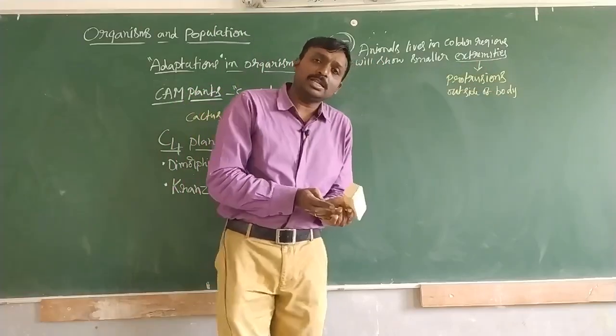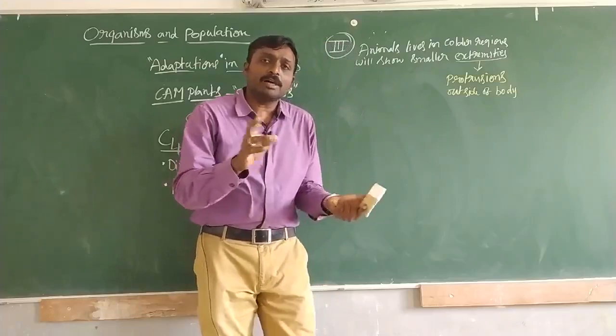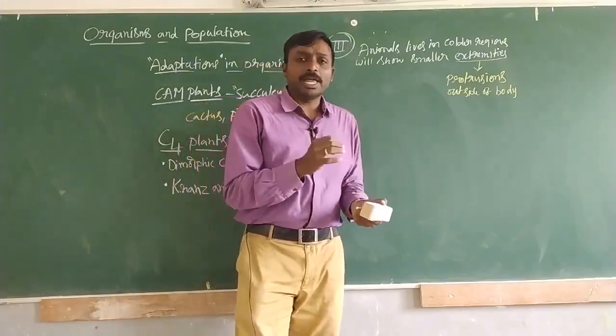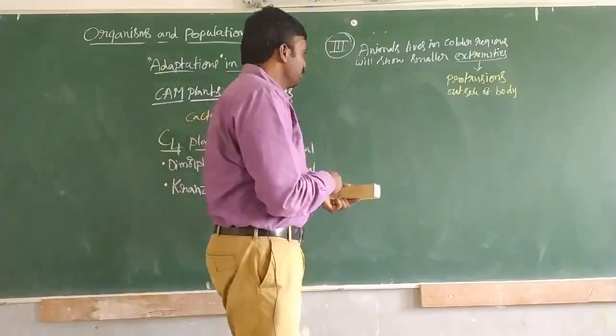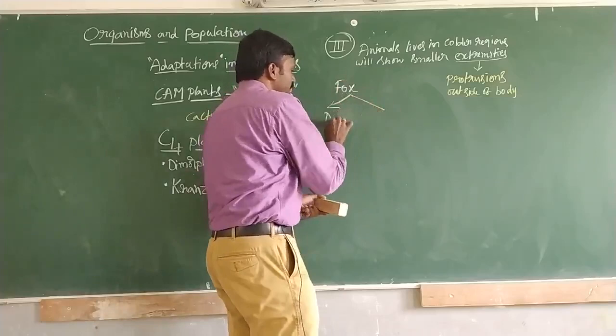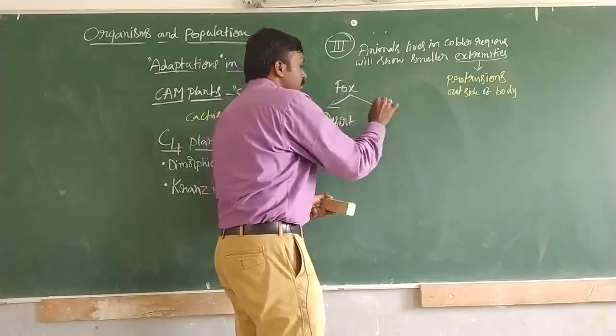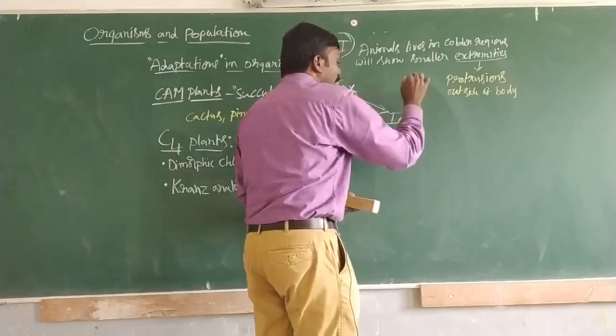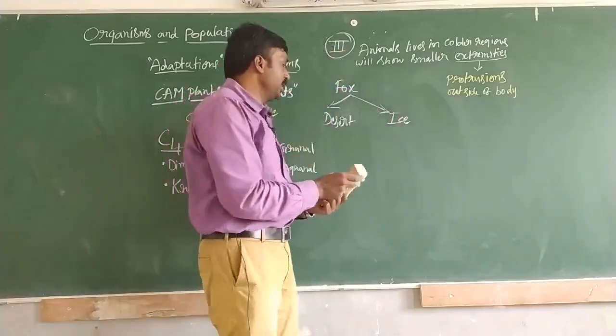To understand this better, let us compare some animals. Let us say a fox which is present in the desert and a fox present in some ice region or colder region.